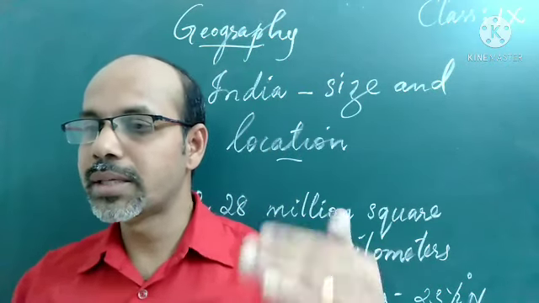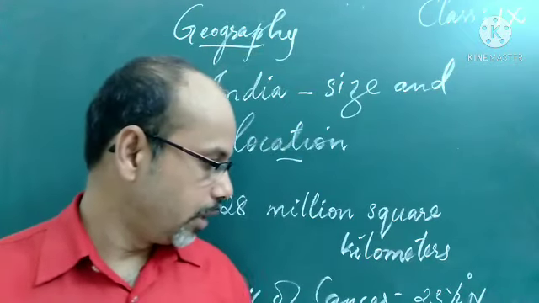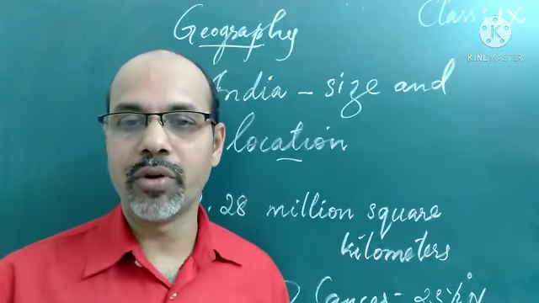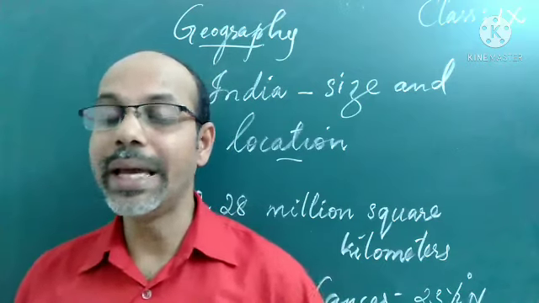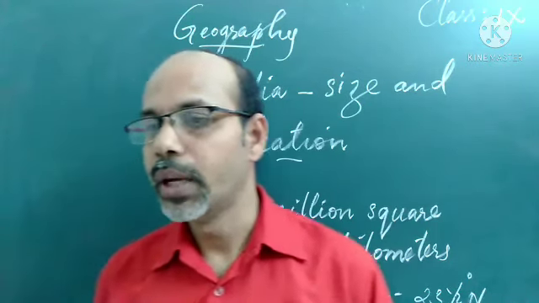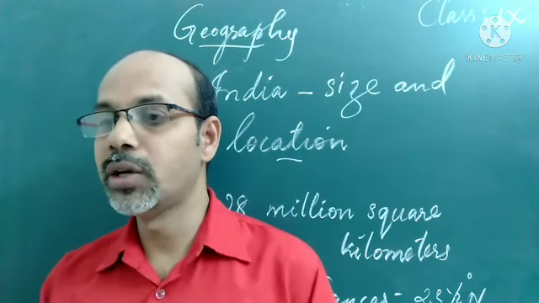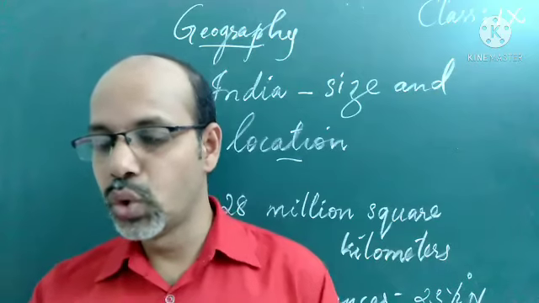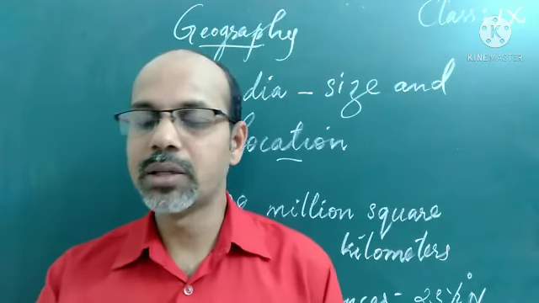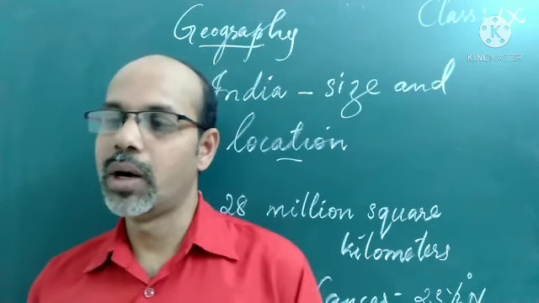We know the southernmost point of India, in the extreme southern part of our country in the Indian Ocean, was a point called Indira Point, the extreme boundary of our country. This was submerged in the undersea water in 2004 when there was a tsunami. The Indira Point was completely submerged in the water.